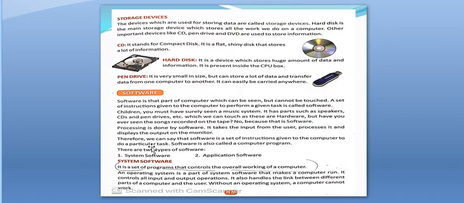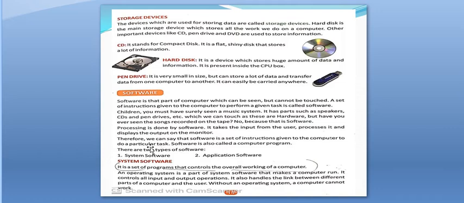Children, you must have surely seen a music system. It has parts such as speakers, CDs and pen drive, etc., which we can touch as these are hardware. But have you ever seen the songs recorded on the tape? No, because that is software.